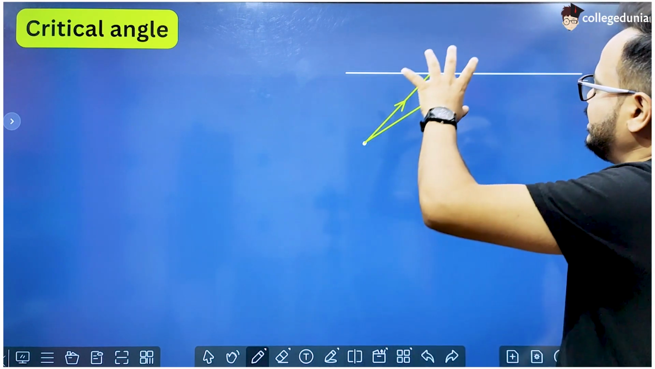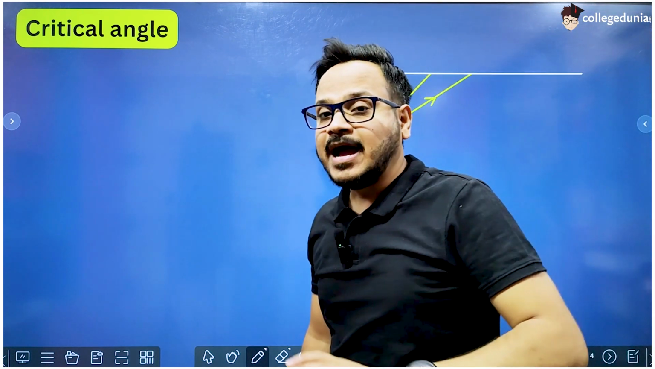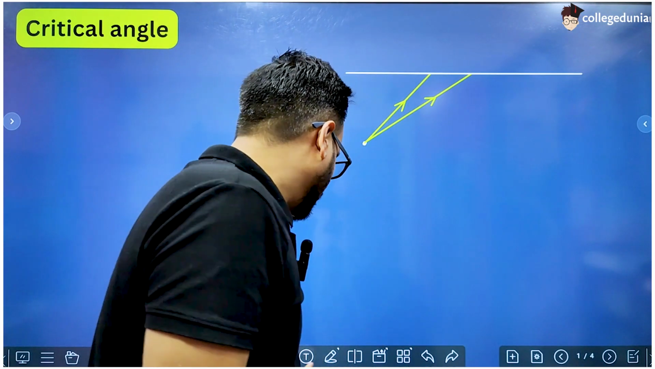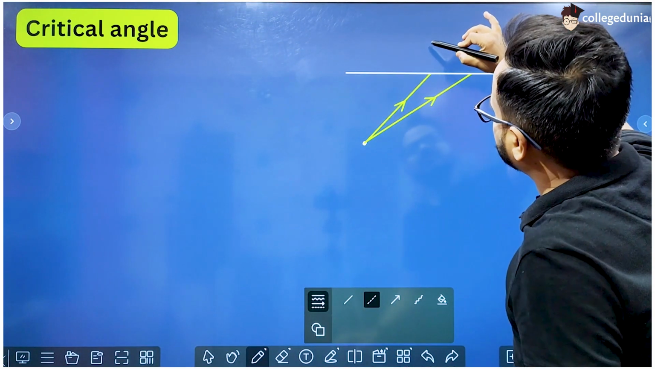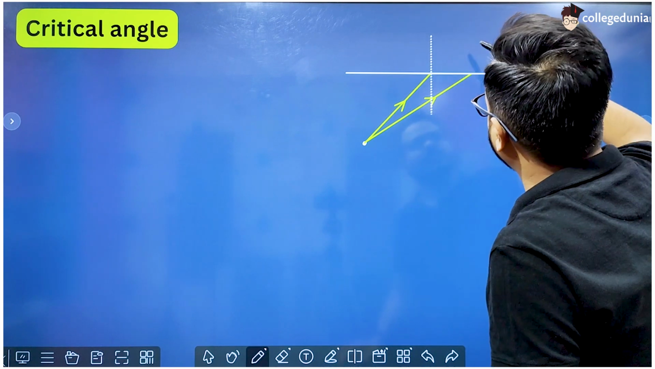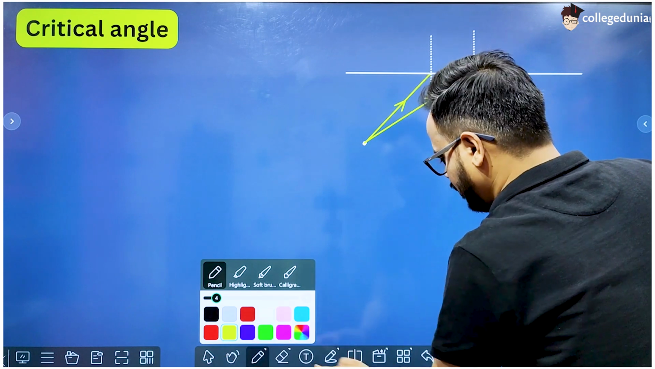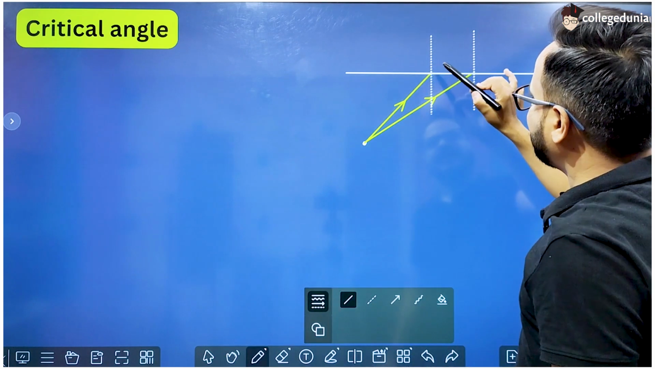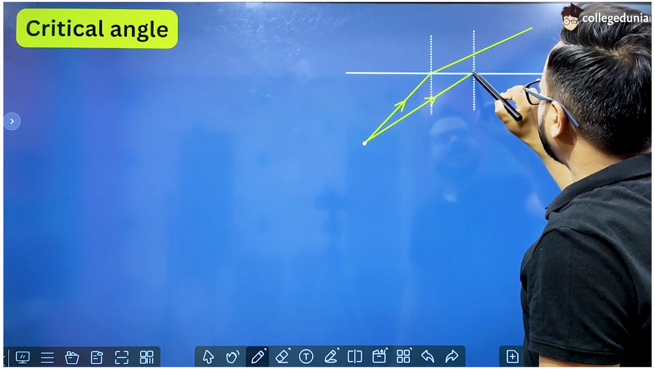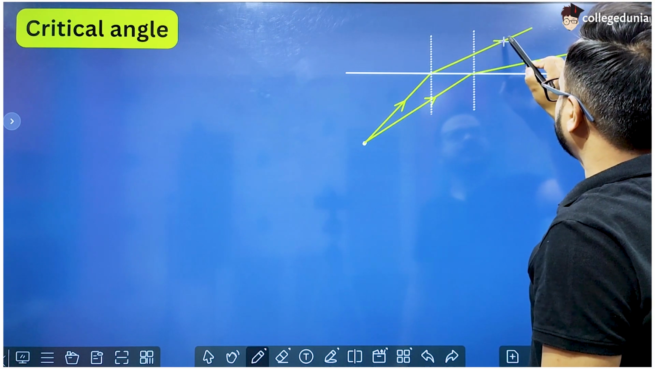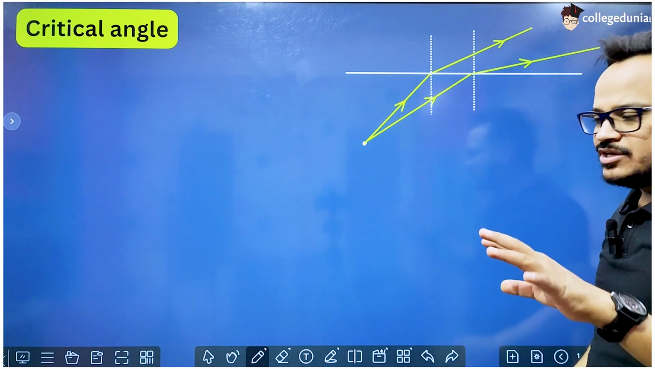So what happens when the light ray travels from denser medium to rarer medium? It gets refracted away from the normal. We all know this, we have studied this in class 10th also. Let us say this is the normal, and here this is the normal. So when the light travels from denser to rarer medium, light gets bent away from the normal like this, and this will bend like this, right? So these are the paths of these two light rays.